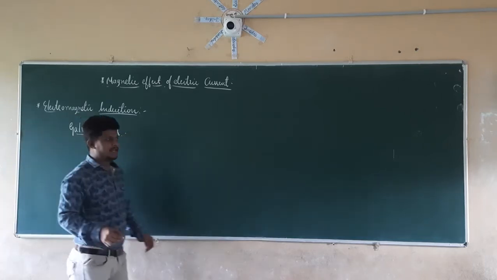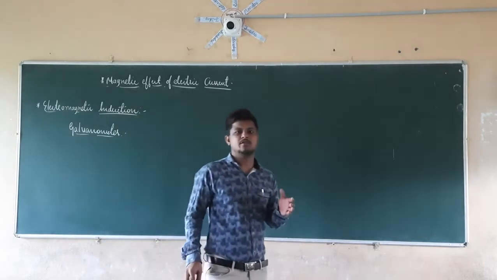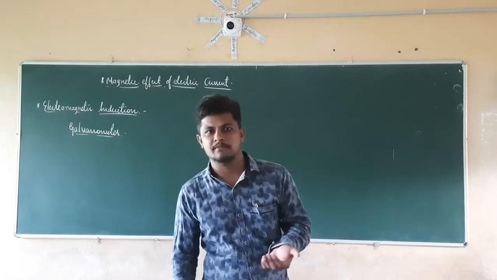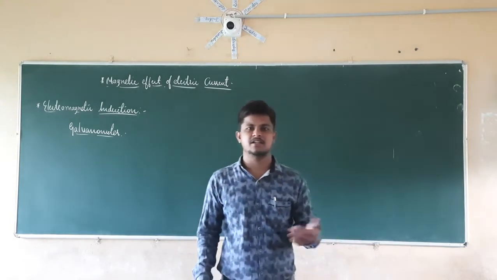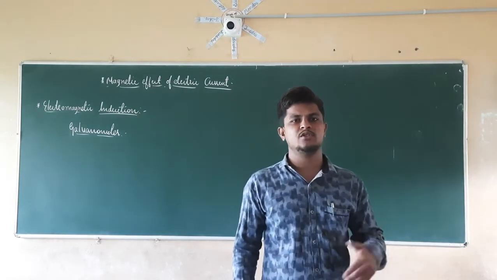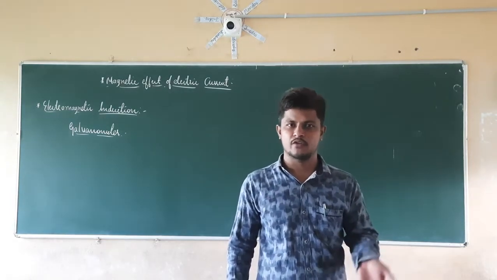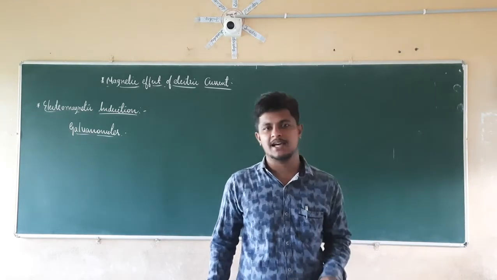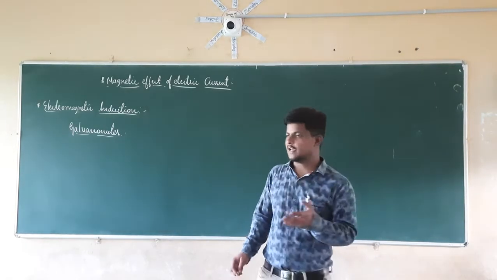Galvanometer is nothing but a device to check very minute current. You already know about the ammeter. Ammeter gives us the measurement of the current flowing through a circuit. In the same manner, galvanometer also indicates the amount of current flowing through that circuit, as well as the direction of the current.